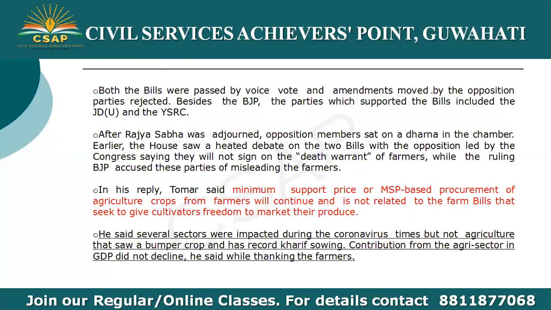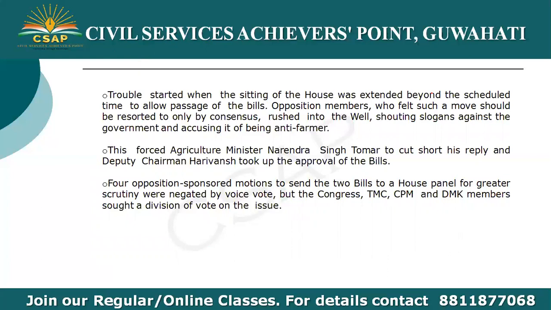There was primarily opposition to the bills because it was noted by the opposition parties that it will hamper the farmers' interest, and also it will be an anti-farmer bill. Some section of the farmers and some section of the opposition parties had queries regarding the removal of the MSP.